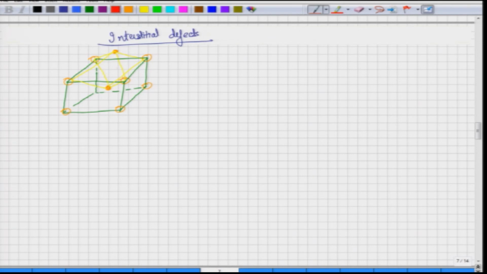Now, you can have an atom over here. Now, what are its nearest neighbors? So, this is our octahedral site. What else do we know about this? That this will create asymmetric distortion. Now, let us see really if it is asymmetric distortion.